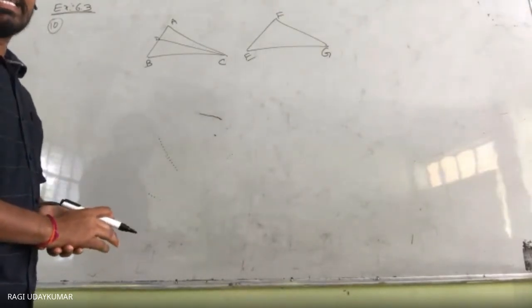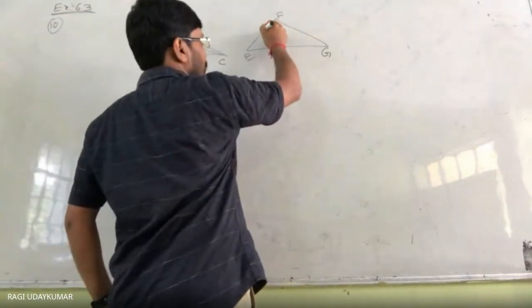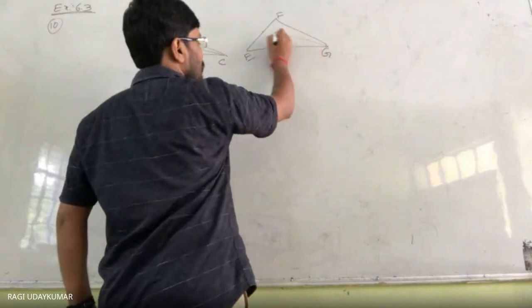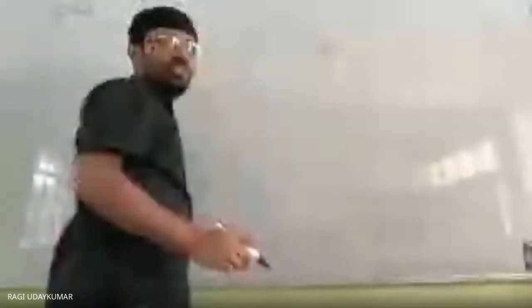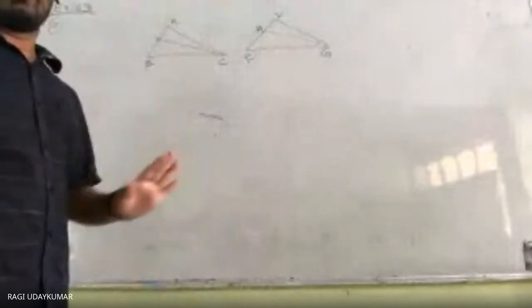Such that H is a point on FE. Here there is a point H, such that GH will be the angular bisector. H is the point on FE, such that it is the angular bisector.